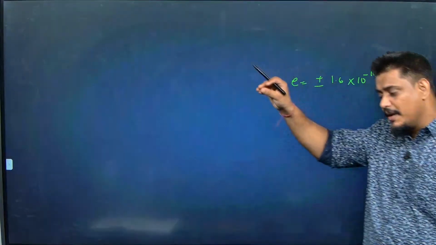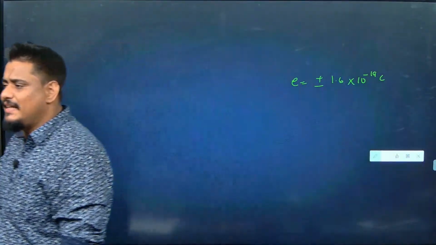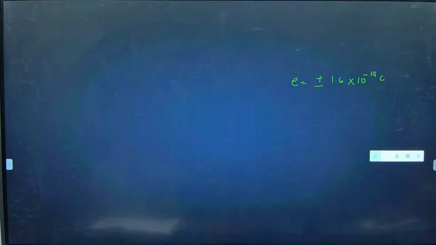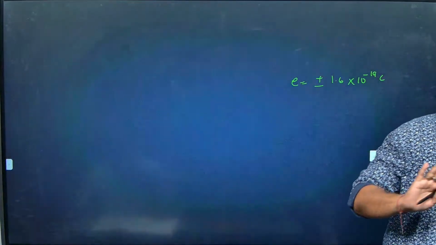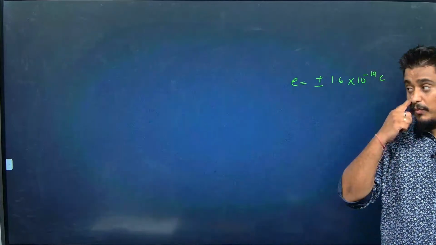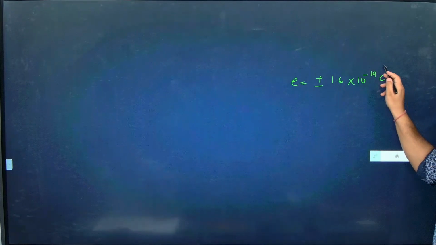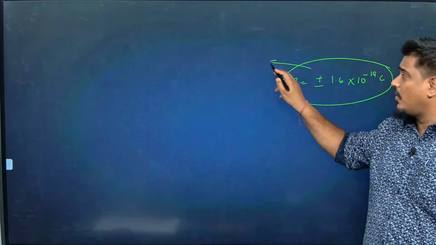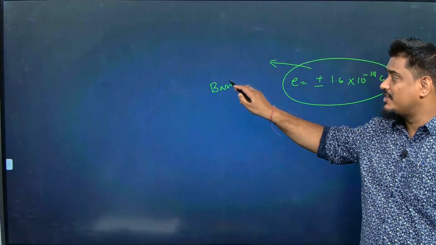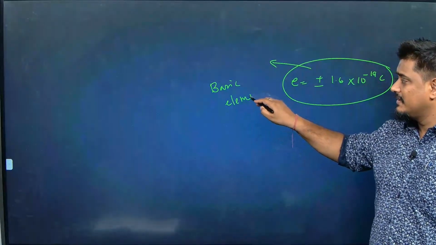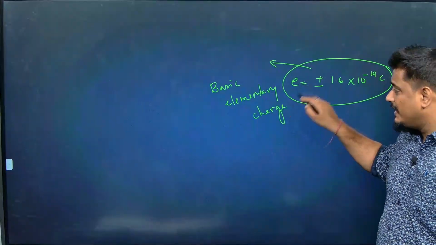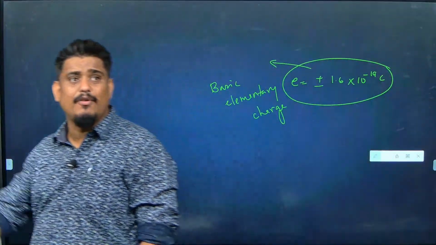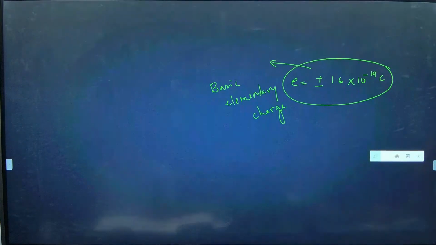So, somewhere if you see minus 1.6 into 10 to the power minus 19, it is indicating that it is the charge by an electron. If you see plus 1.6 into 10 to the power minus 19, it is the charge created by a proton. So, one electron or one proton has this much charge. This is only called basic elementary charge. So, what is the meaning of basic elementary charge? It is the charge which is carried by one proton or one electron.